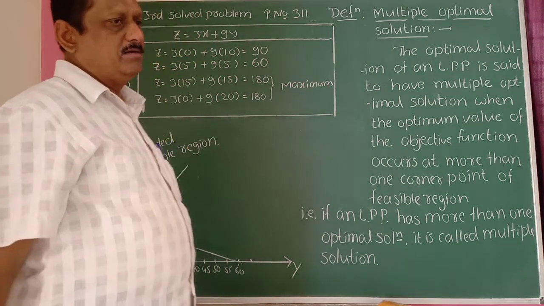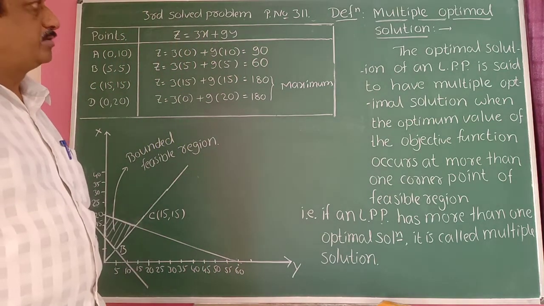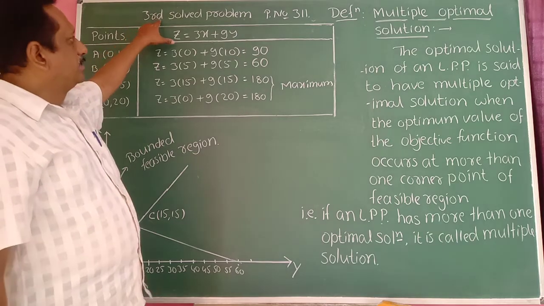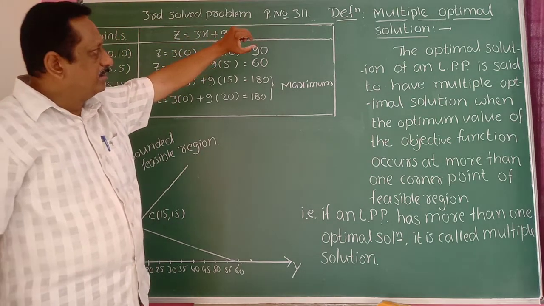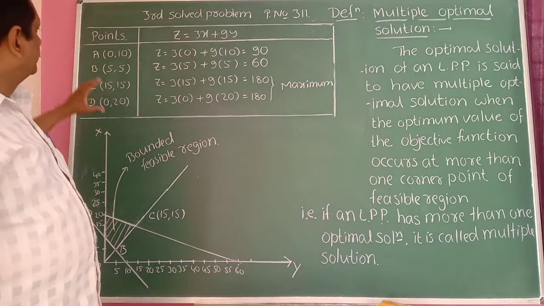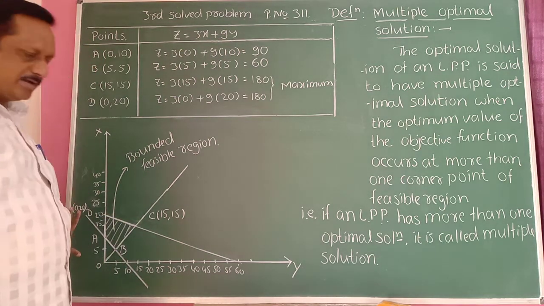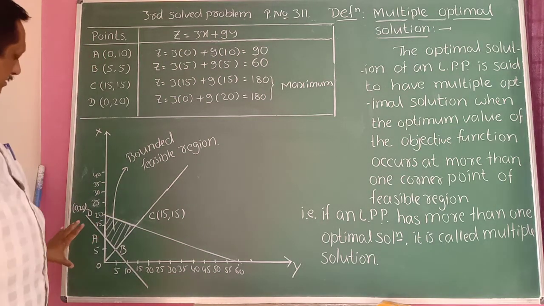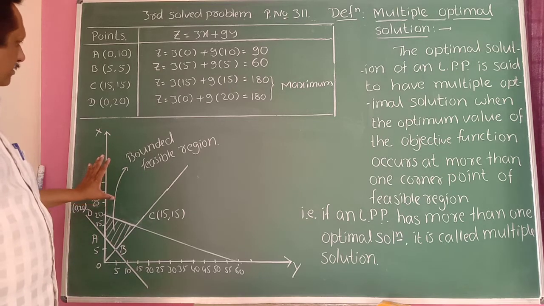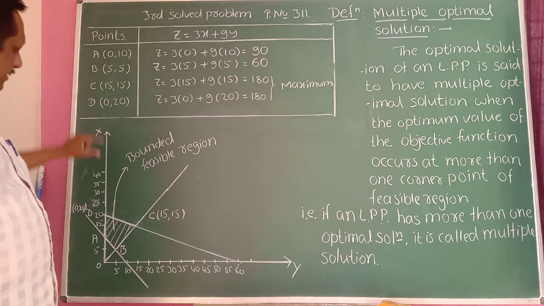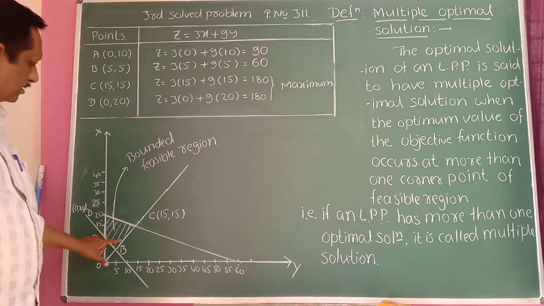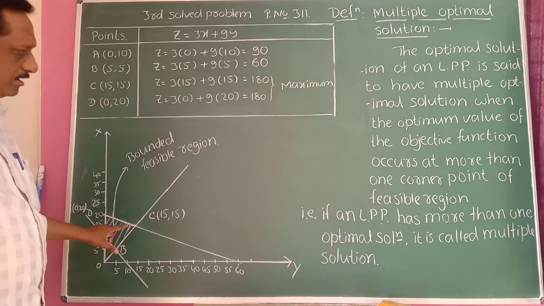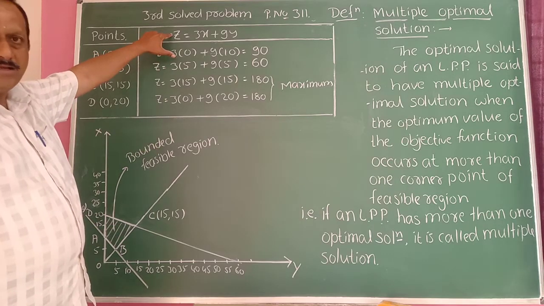There is an example in the textbook, third solved example, page number 311. You can see here, these are the corner points. This is a diagram according to that example. Here A, B, C, and D are the corner points of the feasible region. And this is the objective function.